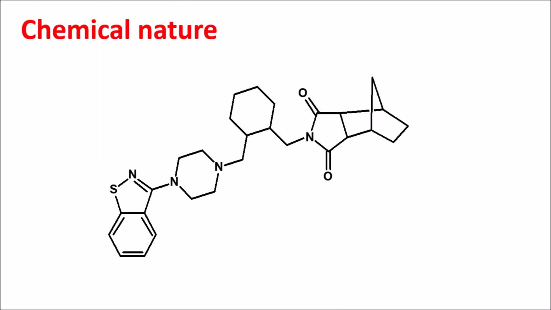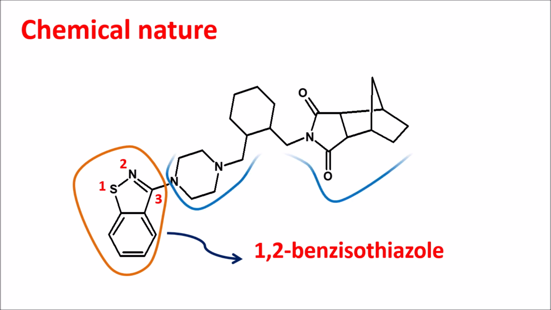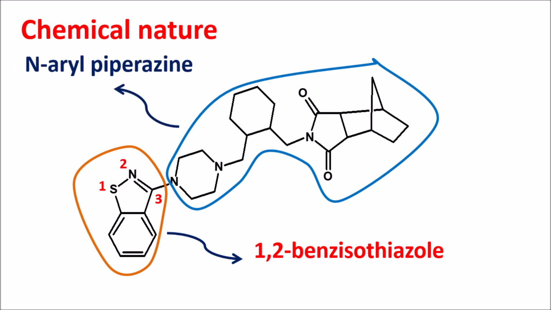Now let us see the chemical nature of this medication. So this is the structure of lurasidone. We can see a large structure, but here we can observe one of the heterocyclic ring systems. Let us give the numbering. This is 1, 2 and 3. So simply this is 1,2-benzisothiazole. So lurasidone is a benzisothiazole derivative. And here we can observe another ring system where a large ring system is attached to piperazine. So this is nothing but N-aryl piperazine. So lurasidone is an N-aryl piperazine derivative as well as benzisothiazole derivative.